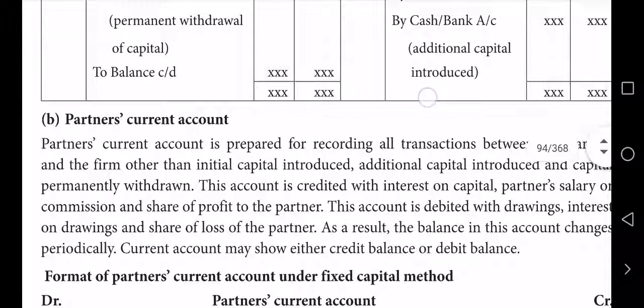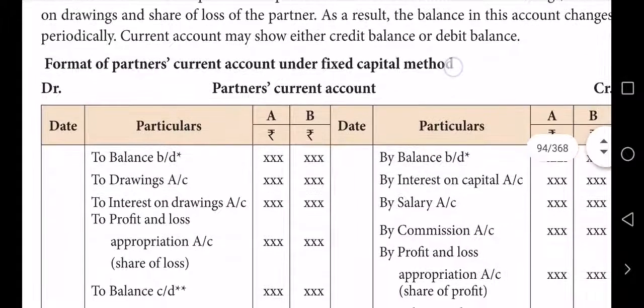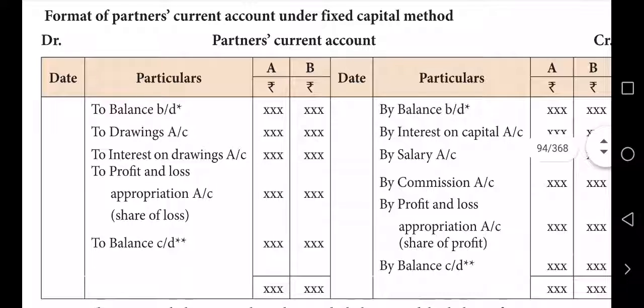Under fixed capital, as I pointed out, they have to open another account, called current account. The current account format is like that, except capital introduced. In some places they will mention current account balance as credit balance or debit balance. Credit balance means by balance brought down; debit balance means to balance brought down. Except capital introduced and additional capital, all other items will be posted in this current account.